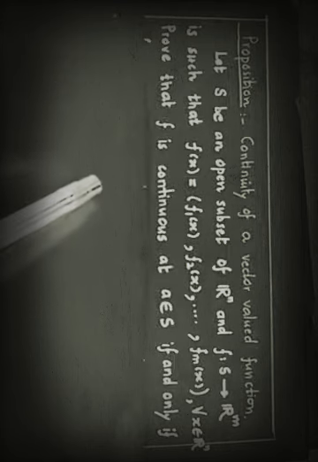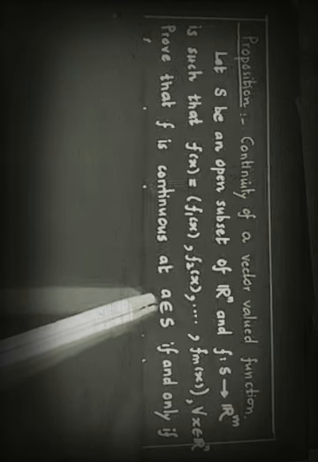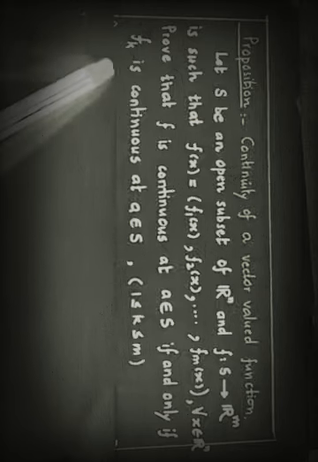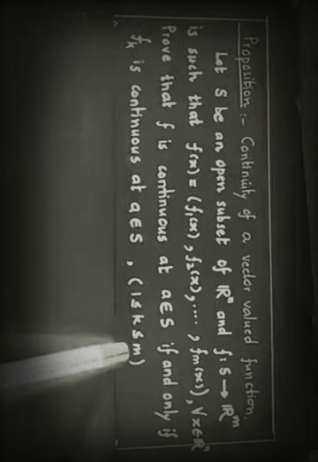So this function is from Rn to Rm, a vector valued function. Prove that f is continuous at any point a in S, in the domain S, if and only if fk is continuous at a belonging to S, for k from 1 to m. It means f1, f2, all the components.